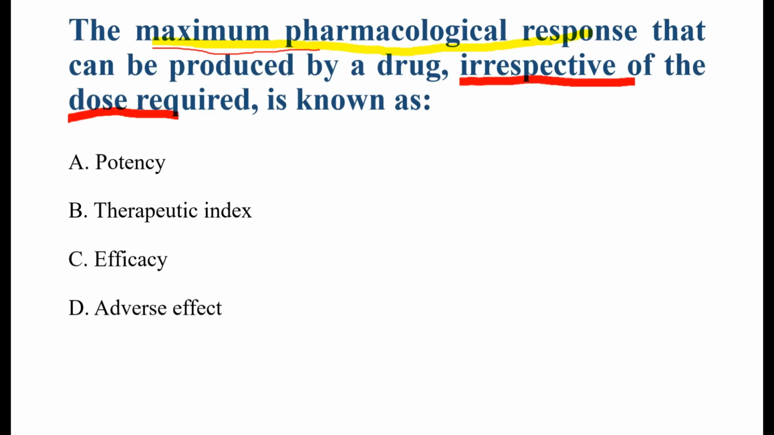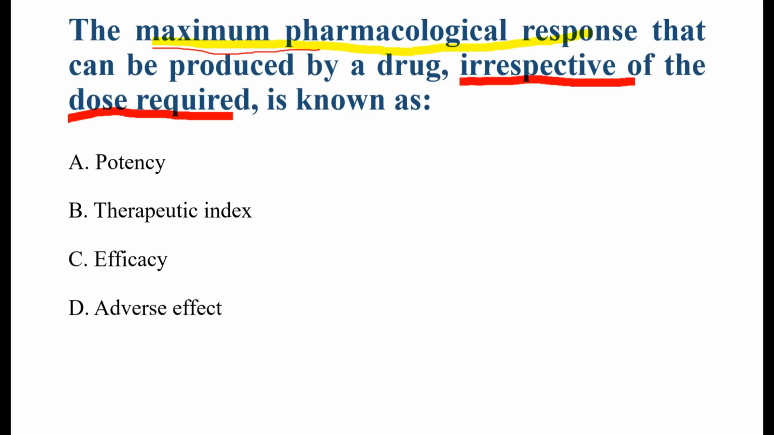Another clue is irrespective of dose required. It means it does not matter how much dose is needed. We only care about the maximum effect possible. So the question is asking what do we call the maximum effect a drug can produce regardless of how much dose is needed to produce it. Okay, so see the options. Here the options are A, potency; B, therapeutic index; C, efficacy; D, adverse effect.